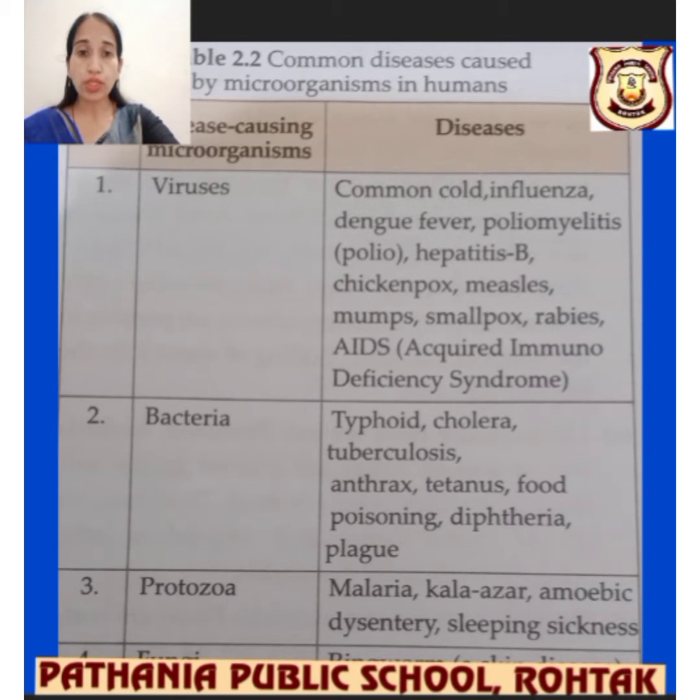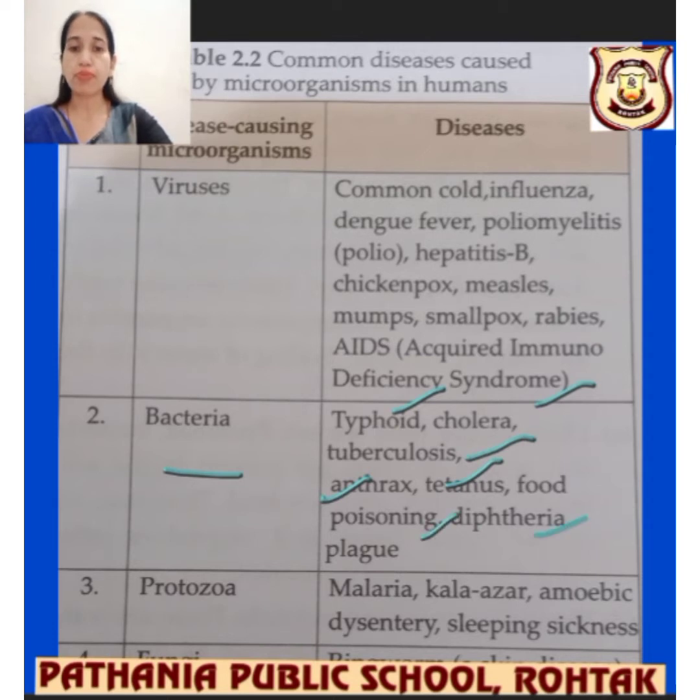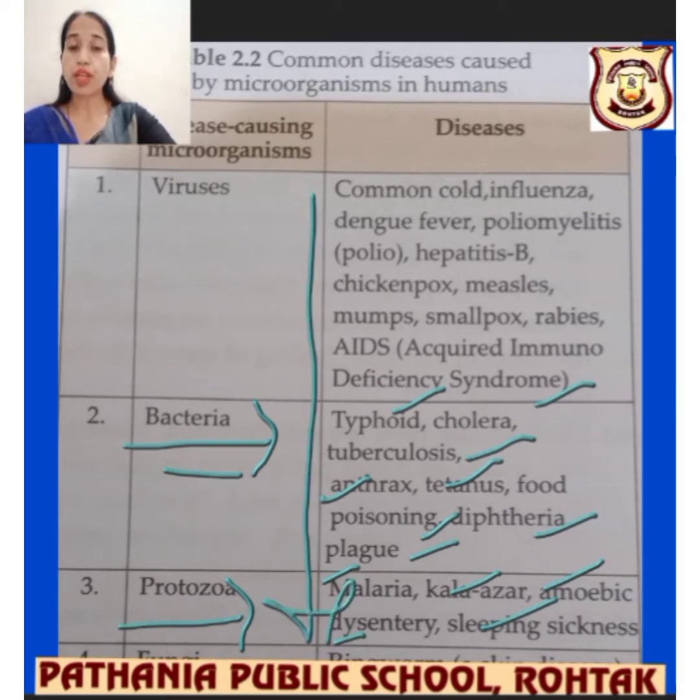Viruses cause common cold, influenza, dengue fever, poliomyelitis, hepatitis B, chickenpox, measles, mumps, smallpox, rabies, and AIDS, which is acquired immune deficiency syndrome. Bacteria cause typhoid, cholera, tuberculosis, anthrax, tetanus, food poisoning, diphtheria, and plague. Protozoa, which come under a separate kingdom, cause malaria, Kala-Azar, amoebic dysentery, and sleeping sickness.